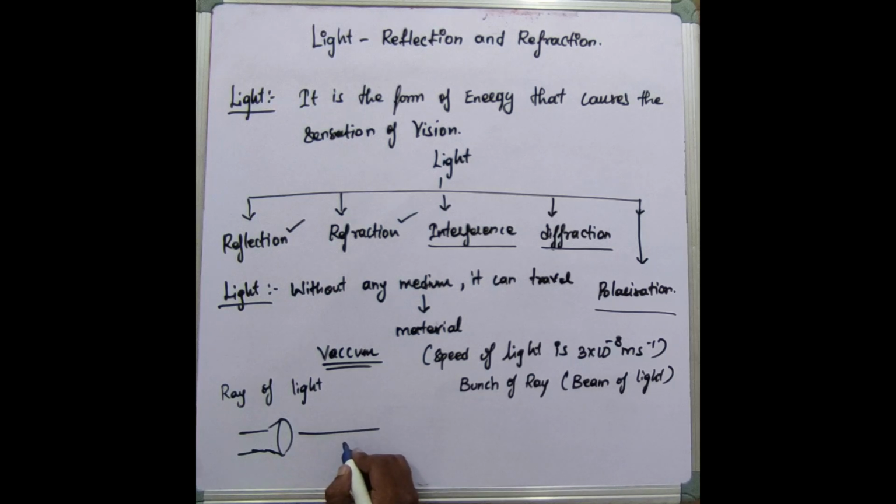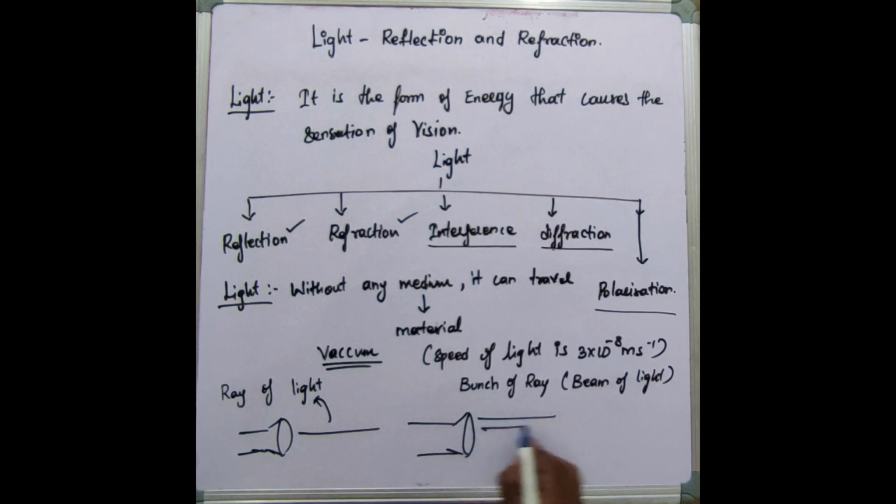A thin line of light podhu appadinna, that is what? It is ray of light. And oru source-la irundhu bunch of rays vandhu nammalaal able to see appadinu paathingannaa vechukkongalen. If able to see a bunch of rays, then it is called as what? Beam.